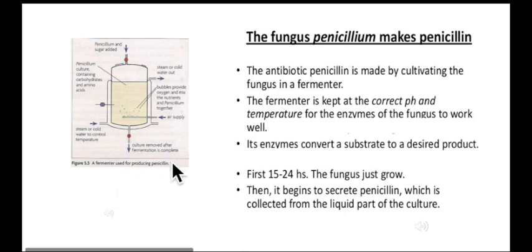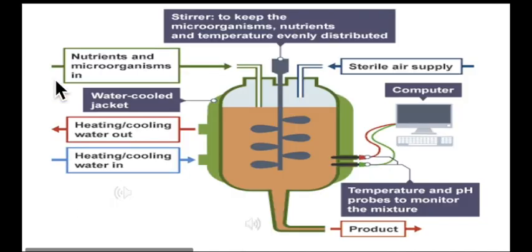This diagram is available in your textbook. You can easily go through it. The detailed structure of the fermenter I will explain in the next slide. The given slide shows a fermenter used for producing penicillin, and it consists of the following parts. Number one, this is the inlet for nutrients and microorganisms. Nutrients are usually carbohydrates and amino acids.